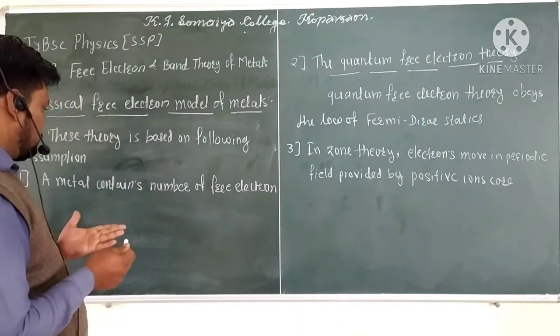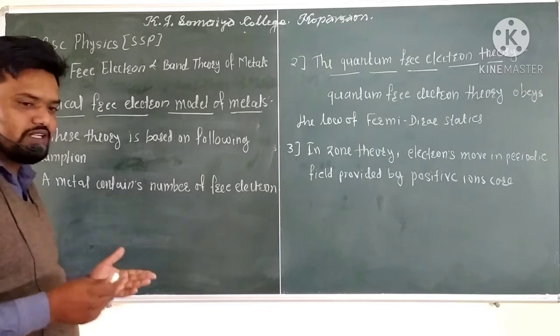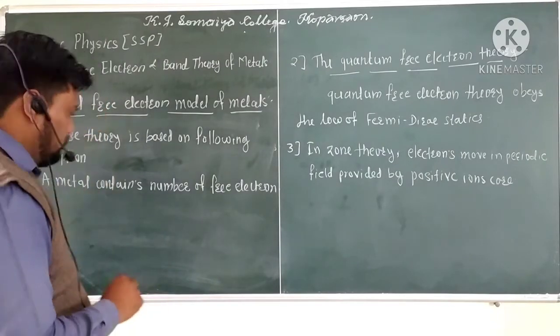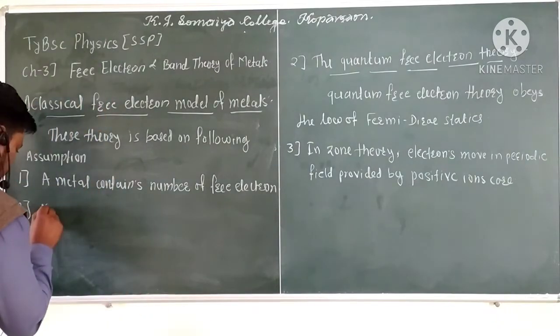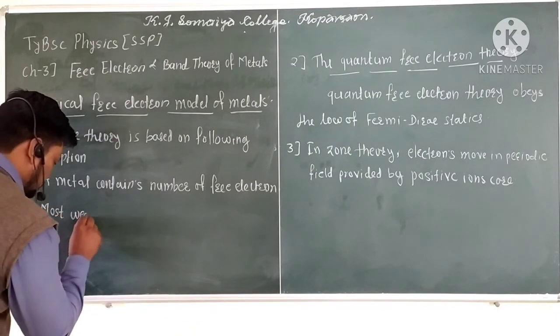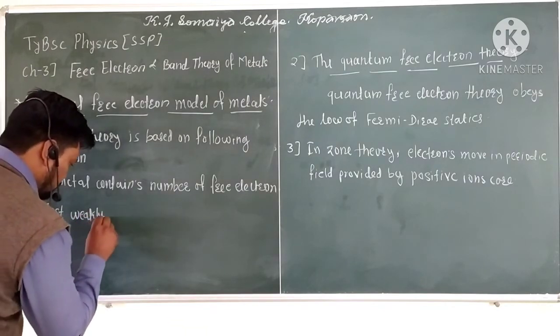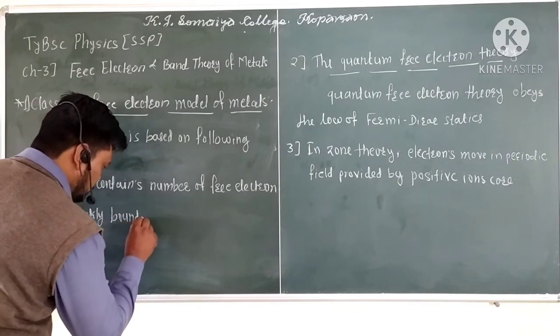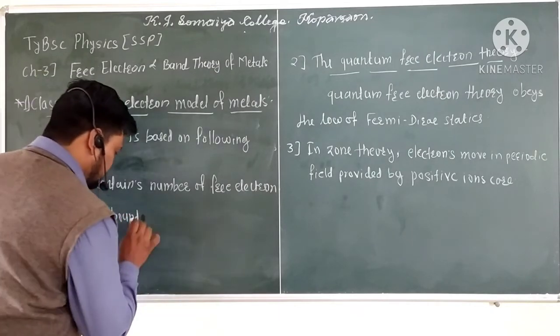The next assumption is the most weakly bound. What does that mean?